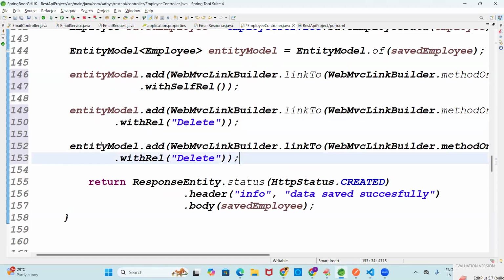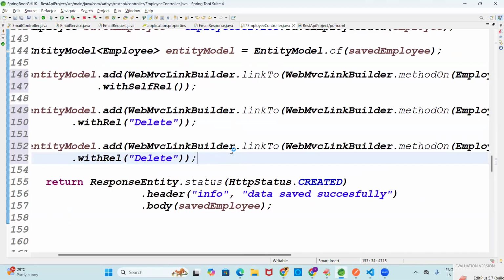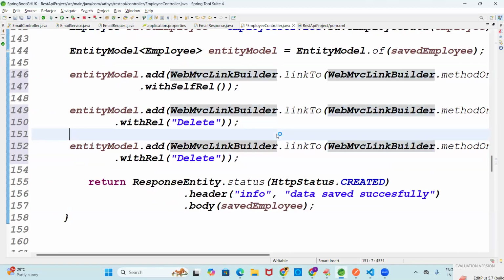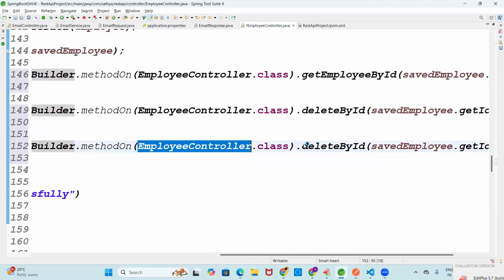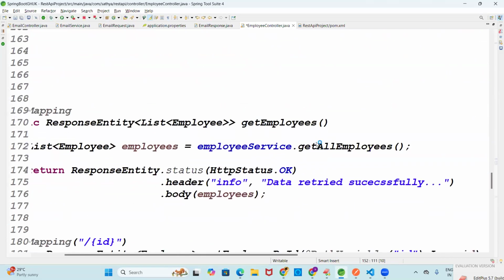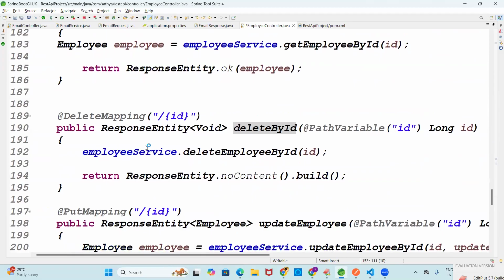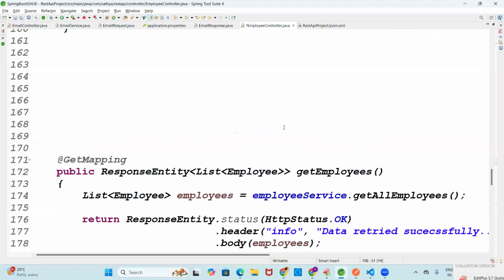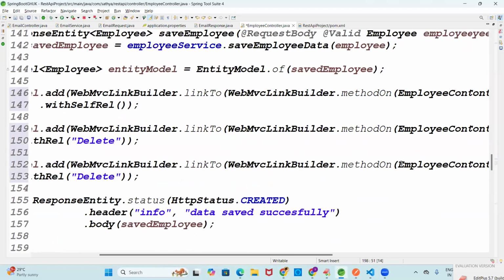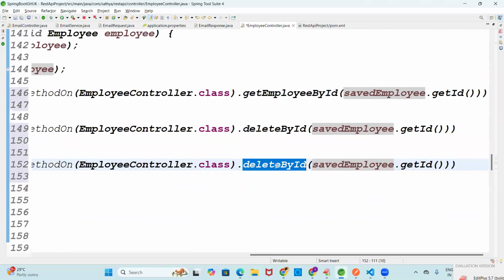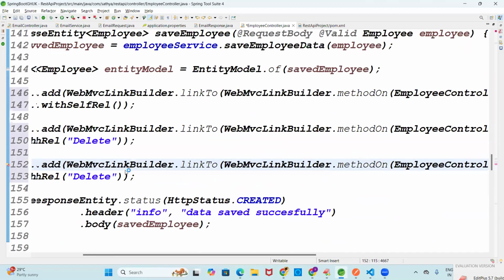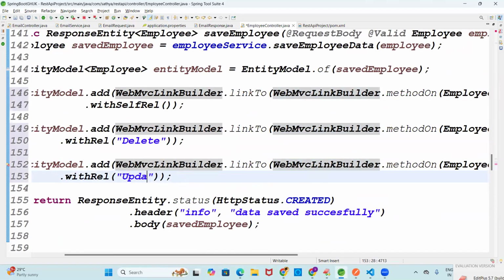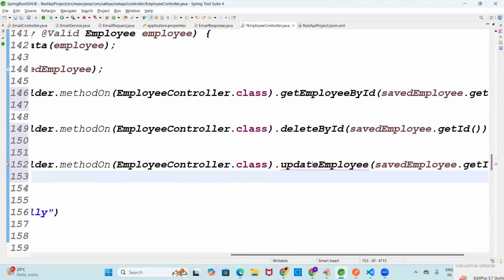I know the copy paste. When there is a link builder dot link to, this is the employee controller class. On which method? Delete by ID, update by ID. Please cross check. Let me go for the put mapping first. This is update employee, where I need to do the modification. This is the update call, guys, and the relation is the update relation.